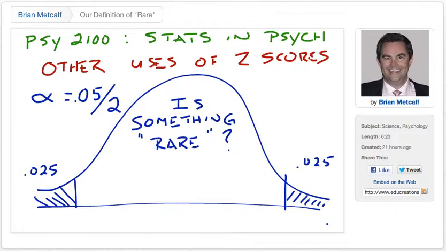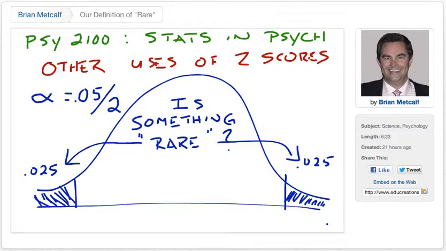Now you now know how to take a score of an item, of a variable that's normally distributed, and using the z-score formula and z-score table, find out where it lies on this distribution, what percentile it is. And now you know that if you have an item that falls in these two upper and lower zones, these so-called rare zones, then you have a score that would be rare.